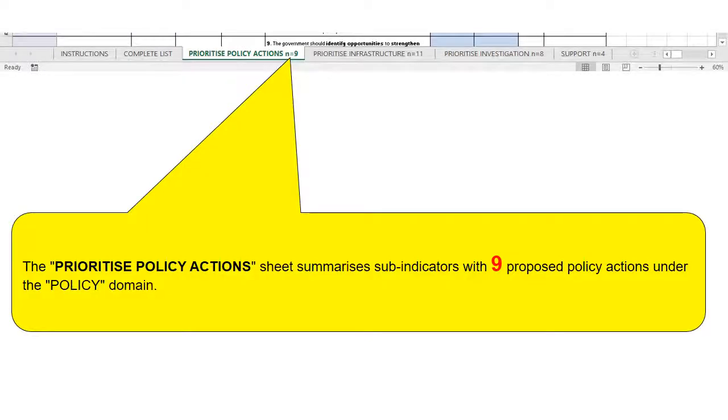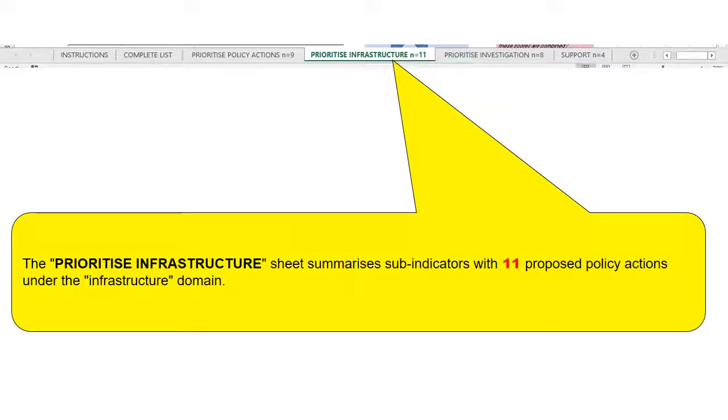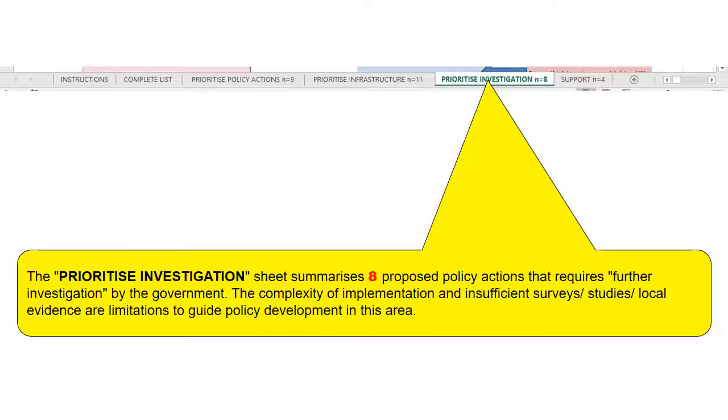Percent experts wanting policy action is based on the second vote, indicated by yes or no by the experts. If you click on the Prioritize Policy Action tab, it summarizes the sub-indicators with 9 proposed policy actions under the policy domain, which covers food composition, food labeling, and others. If you click on the Prioritize Infrastructure tab, it summarizes sub-indicators with 11 proposed policy actions under the infrastructure domain, for example, governance, funding, and others. The Prioritize Investigation tab summarizes 8 proposed policy actions that require further investigation by the government. It is mainly due to the complexity of implementation or insufficient surveys, studies, and local evidence, which are limitations to guide policy development in this area.